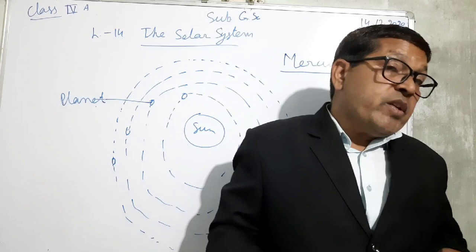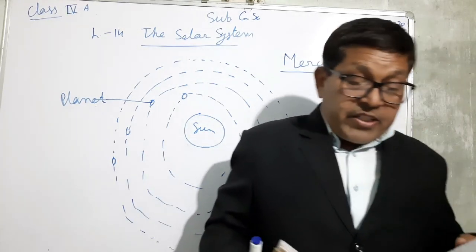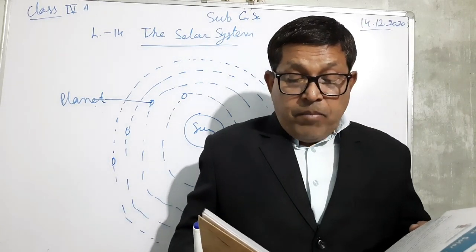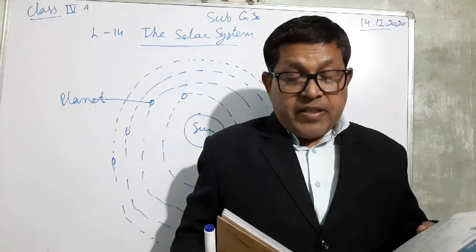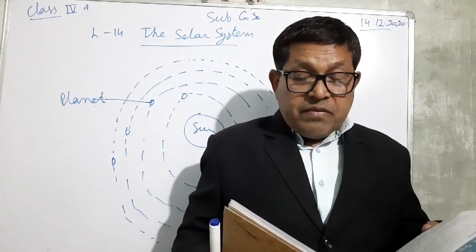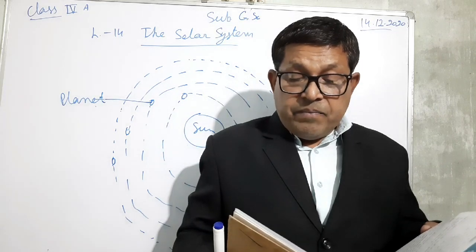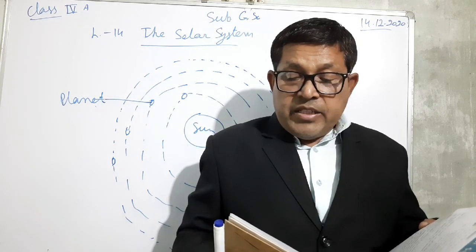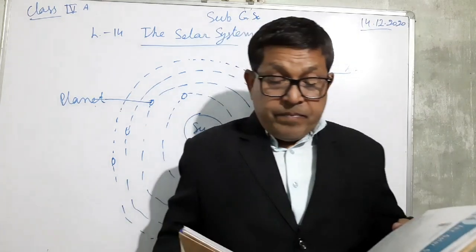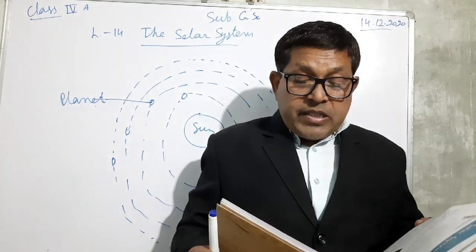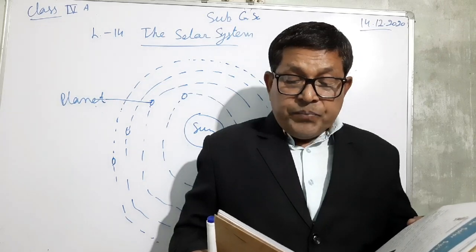Now next one is the Mars. Mars is the fourth planet from the sun. It is called the red planet. Mars is also called as the red planet due to its reddish brown soil.